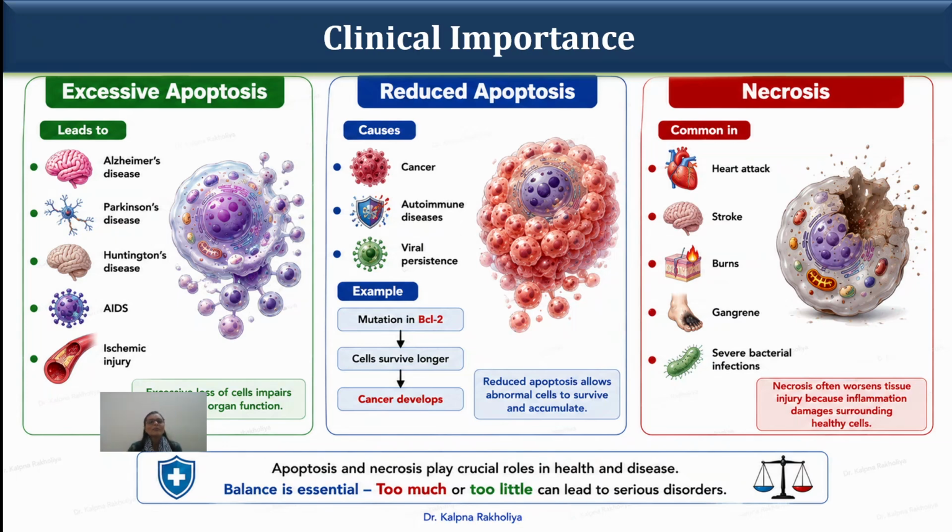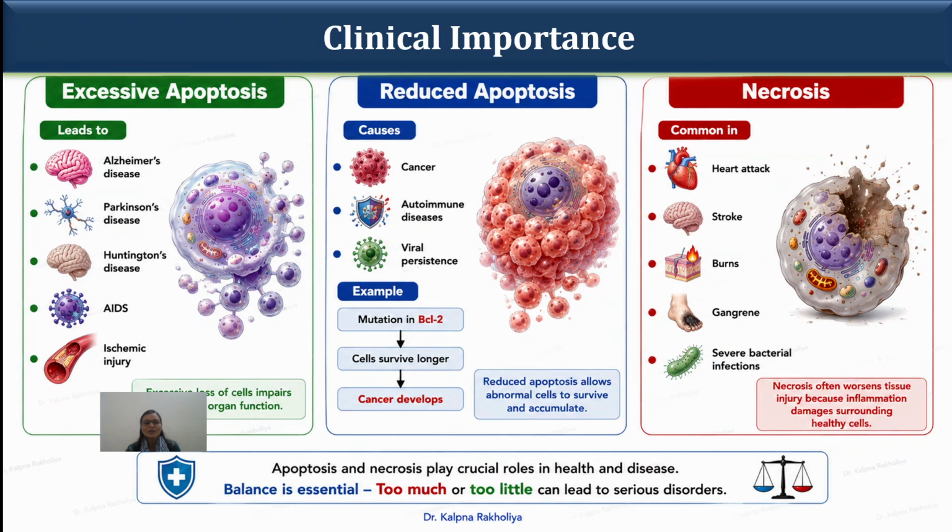If excessive apoptosis occurs, it leads to Alzheimer's disease, Parkinson's, Huntington's disease, AIDS, ischemic injury. So it means excessive loss of cells, impaired tissue and organ function. If apoptosis is reduced, meaning the process is slow or does not happen, then cancer, autoimmune disorders, and viral persistence occur.